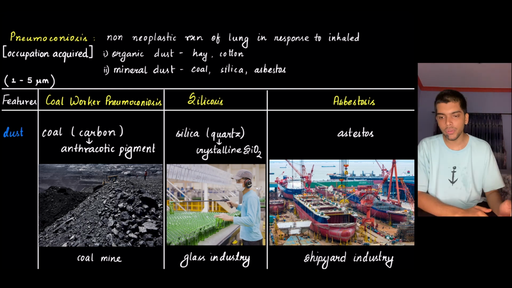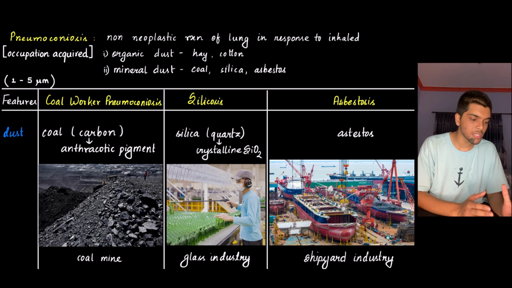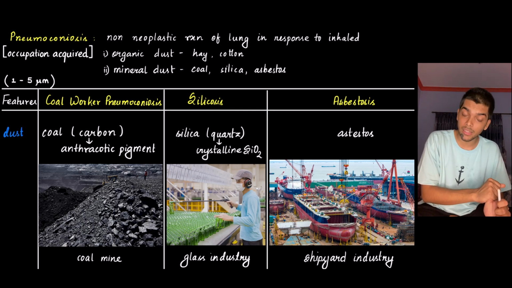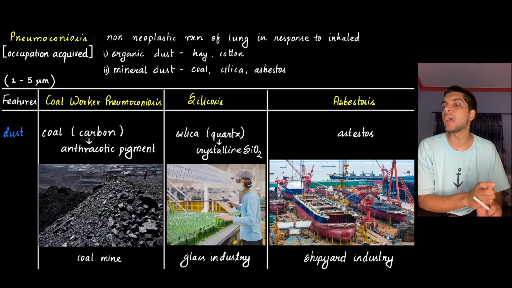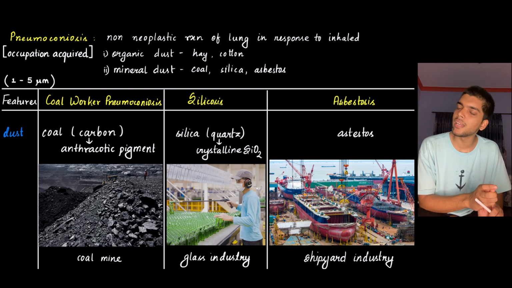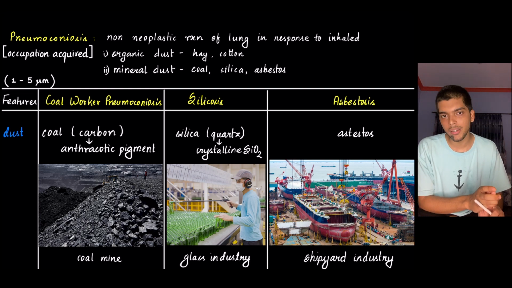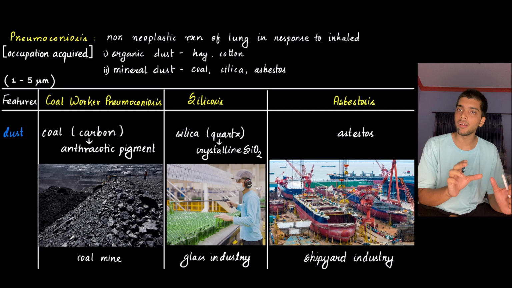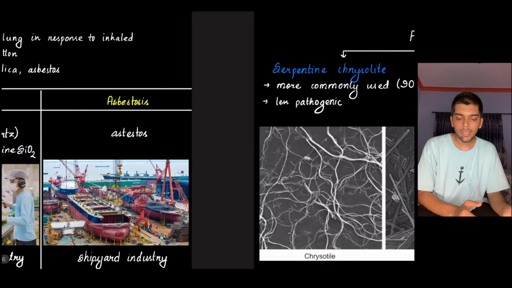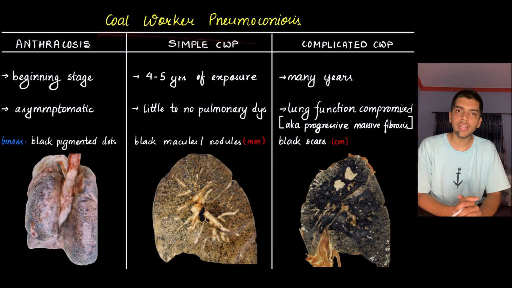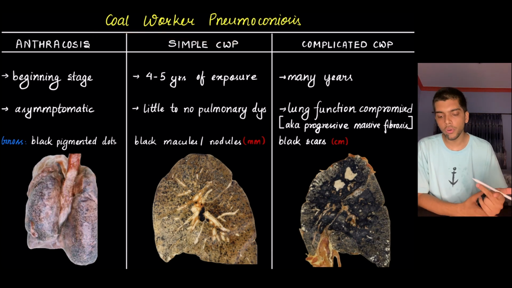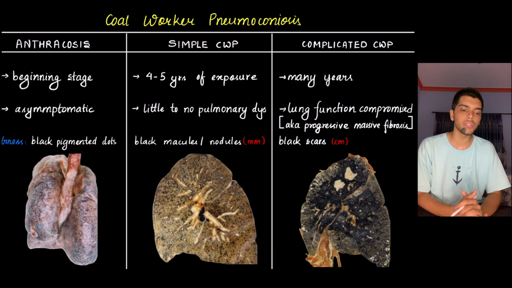3 types of pneumoconiosis: coal worker pneumoconiosis, silicosis and asbestosis. Coal worker pneumoconiosis is caused by coal which contains carbon, which is anthracotic pigment. Silicosis is caused by silica, the crystalline form namely quartz, and asbestosis by asbestos, where amphibole is more pathogenic than serpentine chrysotile due to the aerodynamics of the particle structure. Then, as for coal worker pneumoconiosis, there are 3: anthracosis, simple coal worker pneumoconiosis and complicated coal worker pneumoconiosis.